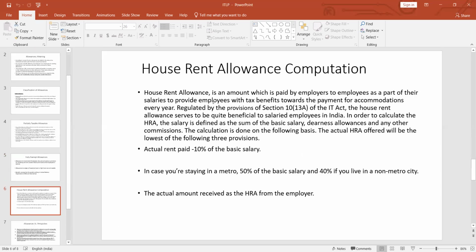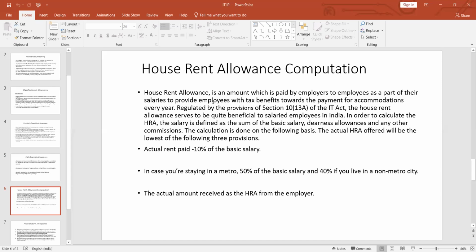Now, one example we can take is how to compute house rent allowance. House rent allowance is an amount which is paid by the employers to employees as part of their salaries to provide employees with tax benefits towards the payment for accommodation every year. It is regulated by the provisions of Section 10, subsection 13A of the Income Tax Act. The house rent allowance is quite beneficial to salaried employees in India.